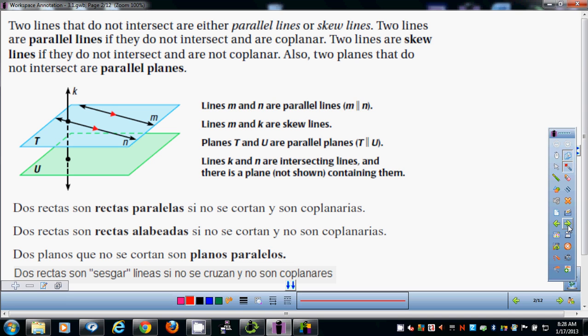So this is the symbol for parallel. M is parallel to N. And in your book, it'll be denoted by arrows in the middle of the lines. The different number of arrows: there might be 20 different lines. How do you know which ones are parallel? It's the number of arrows. These two might have one arrow, these two might have two little red arrows. The ones with the same number of arrows are parallel.